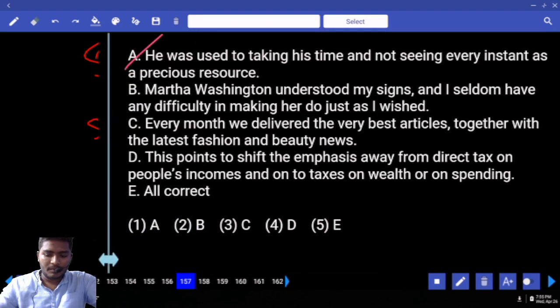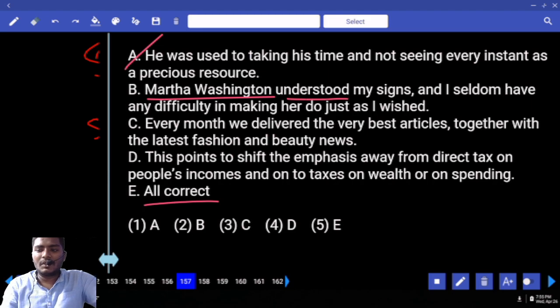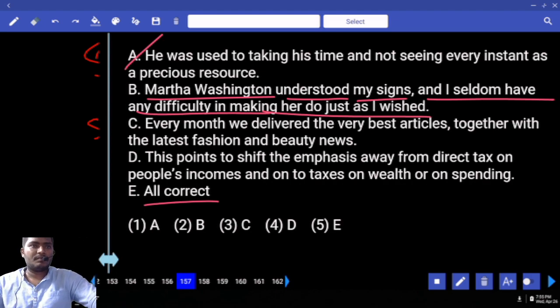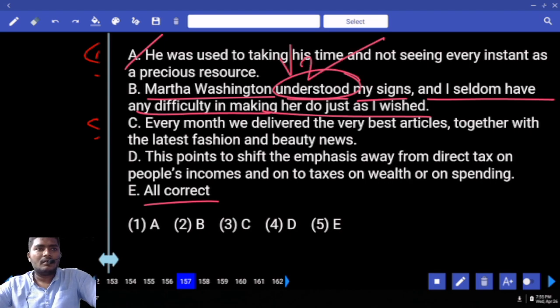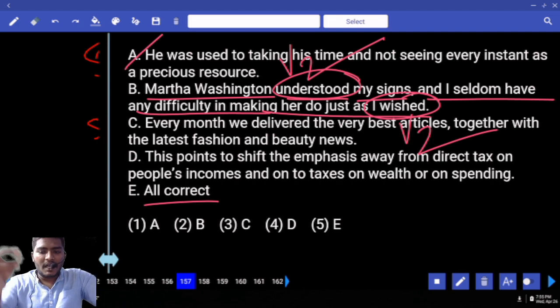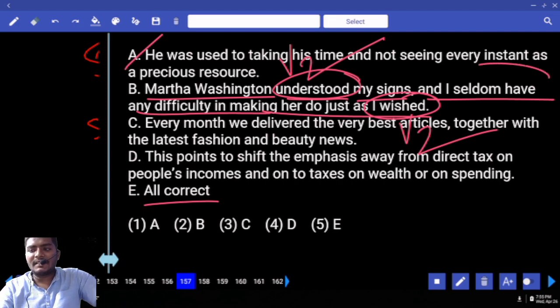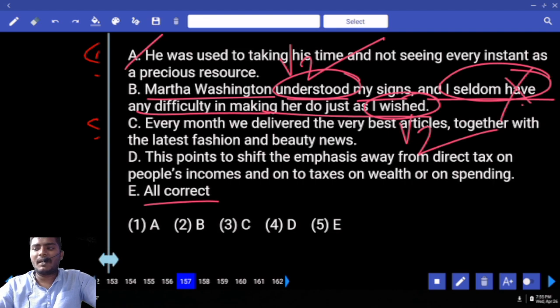First one is fine. Do we have all correct option? Yes. That means we have to check the remaining sentences. Martha Washington understood my signs and I seldom have any difficulty in making her do just as I wished. Error. She understood my signs. Which tense is that? Simple past. As I wished. Which tense is that? Again, simple past. She understood my signs and I seldom have. Have is which verb form here? V1.